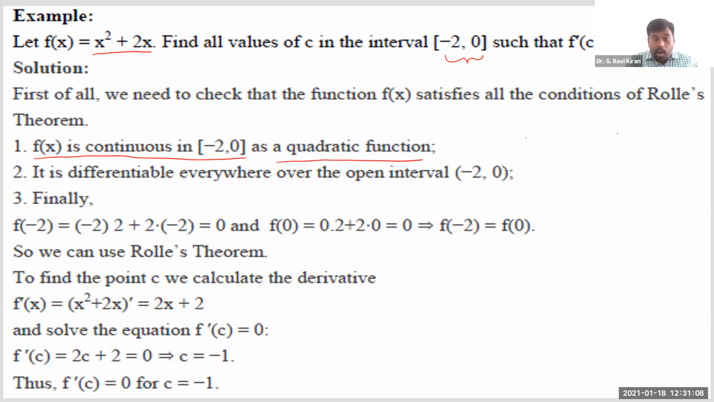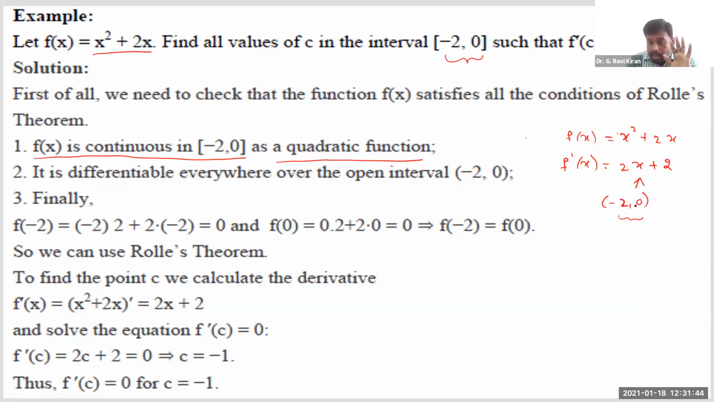Right? Then how to say it is differentiable? Normally what you can do here, let us say this function is given as x square plus 2x. To verify whether it is differentiable or not, first differentiate it. If I differentiate this, f dash of x, you will get 2x plus 2. See whether this f dash of x exists or not for all these values in minus 2 comma 0. How did I get this interval? It is the interval you are given here, but I'm taking only the open interval.